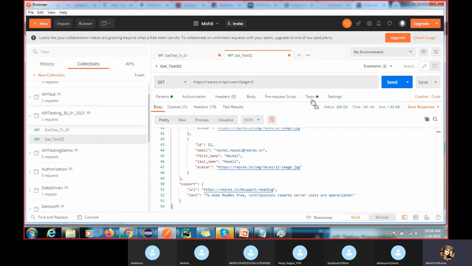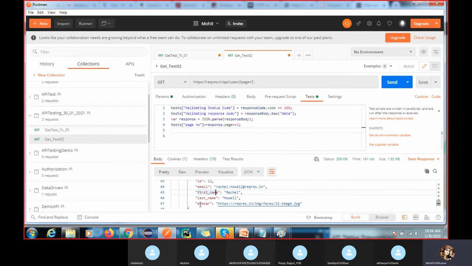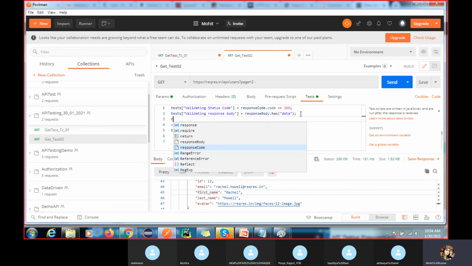Got it, right? So where are we. If you want to validate whether this value is available or not, all this library will come here. You can see request body is there, and request body dot has might be the method name. Here you can pass any attribute and any value to check whether it is available or not. So this is how you can do the validation.